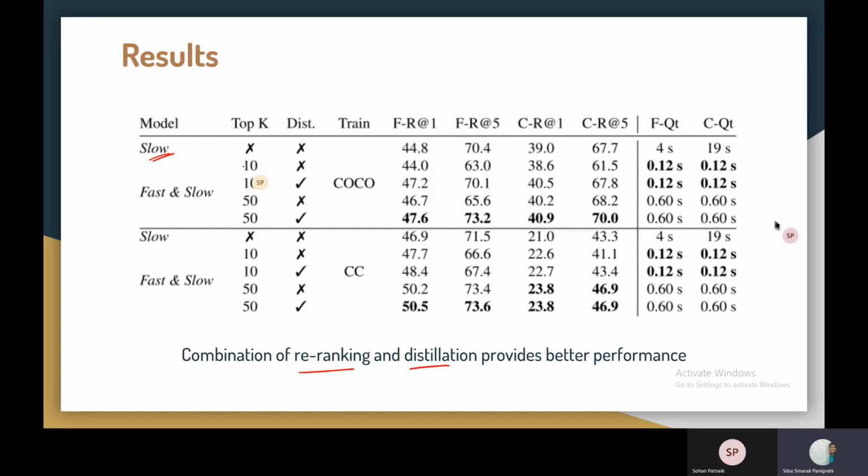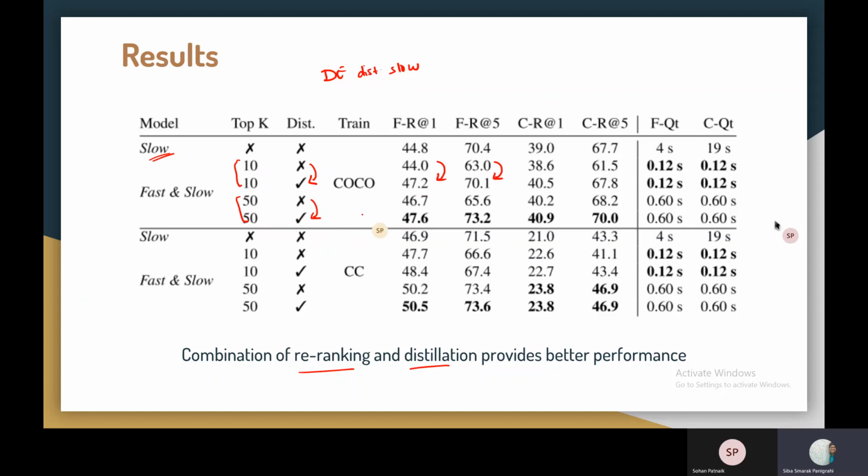Now, if we closely look at these two and these two, we see that by adding the distillation step, like the DE distilled with the slow model, like the slow CA model, there is an increase in the results. So this provides support to the fact that this distillation helps the DE model to be fast and also improve their accuracy. It makes them fast as well as accurate. A similar trend is also seen here in the case when the top K value is 50.